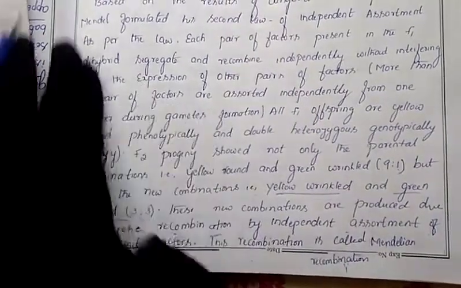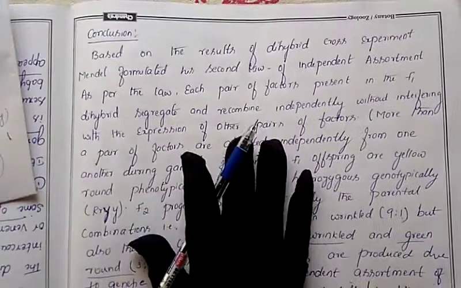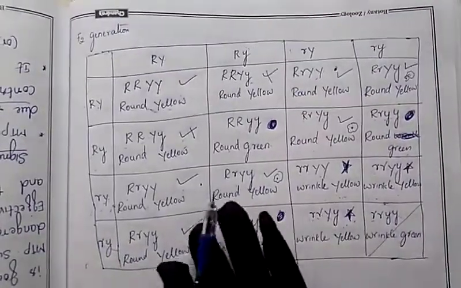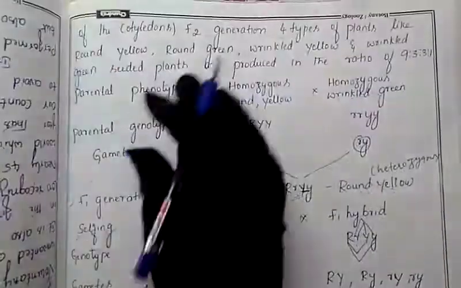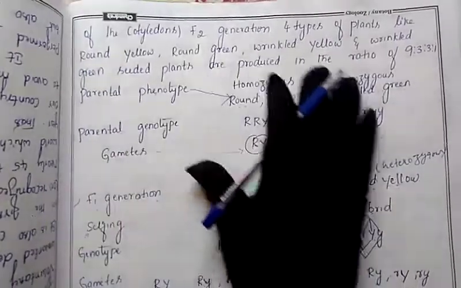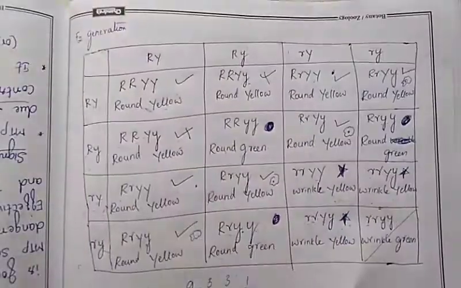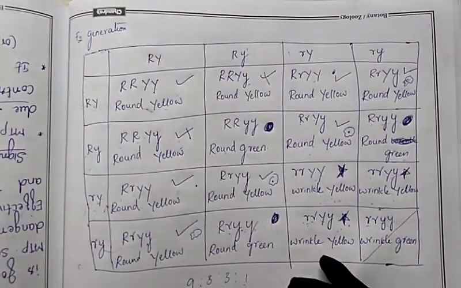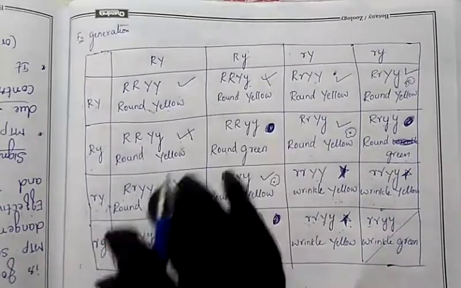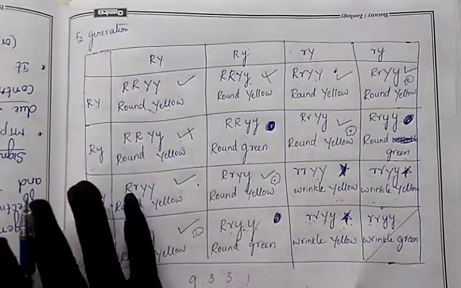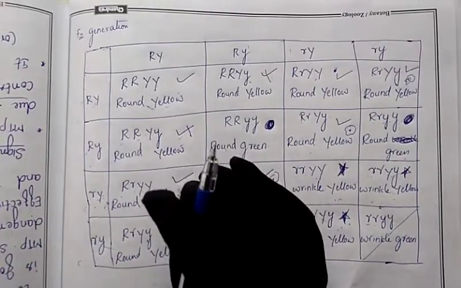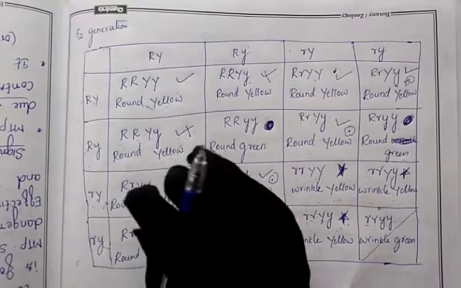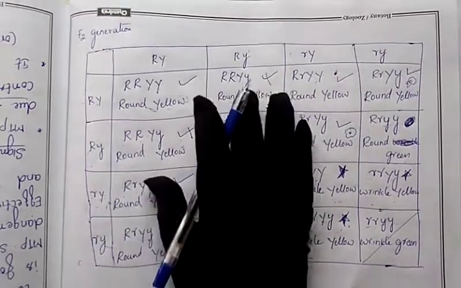But in your exam, when they ask, there is no need to write all this conclusion. What you have to write is the illustration. You have to write the gametes and put this illustration, and then only you will get full marks. You have to put the checkerboard, and then write the phenotypic ratio and genotypic ratio of both. So you will get completely full marks. This question will be asked for 5 marks, and it is one of the most important guarantee questions, as I said in previous classes also. Compulsorily, everyone has to practice this one.